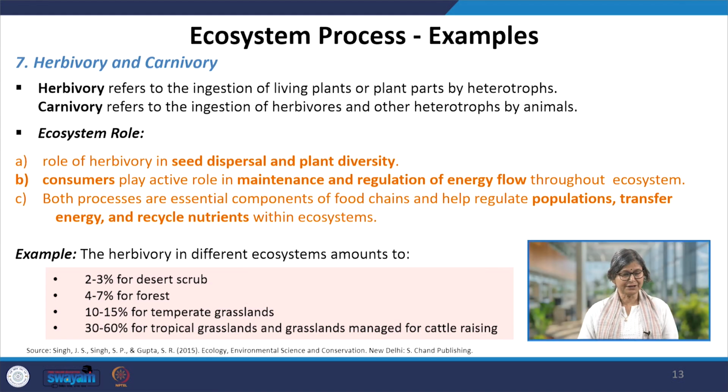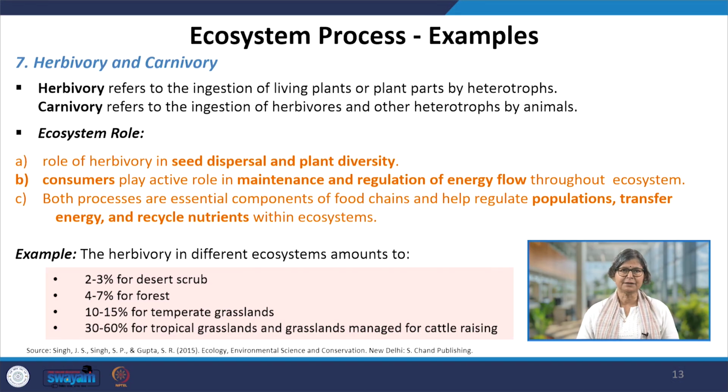One is herbivory and carnivory. Herbivory refers to the ingestion of living plants or plant parts by heterotrophs. Carnivory refers to the next level, the ingestion of herbivores and other heterotrophs by animals. The ecosystem role of herbivory is in seed dispersal and plant diversity.